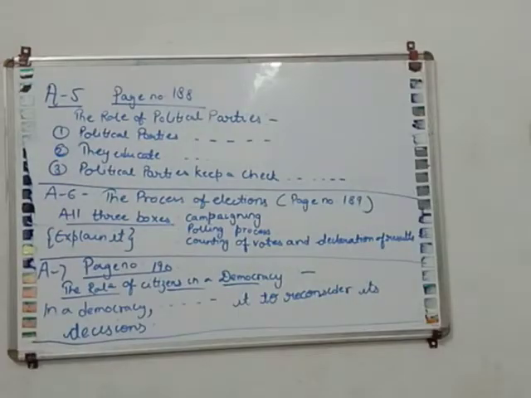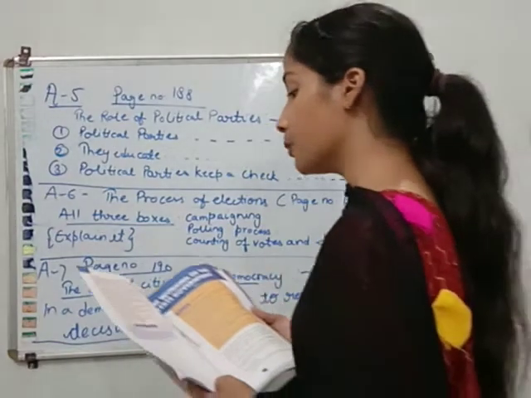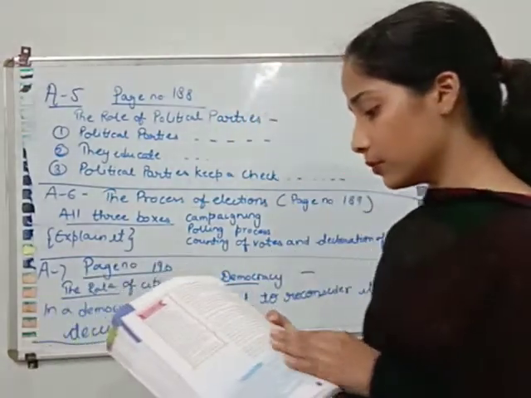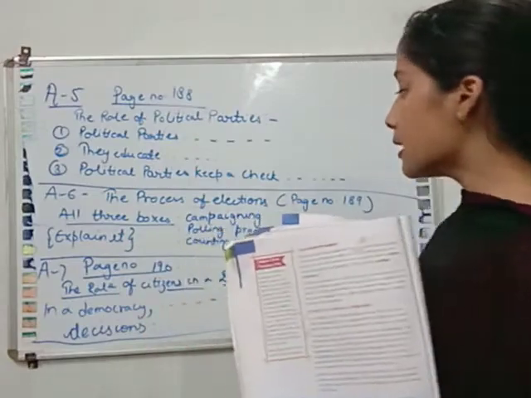I hope you have marked that. Now question number 7, the last question, is, why is the role of citizens important in a democracy? So open page number 190 of your book. The heading is there, "The role of citizens in a democracy." I hope the heading is visible to you. You have to write the two paragraphs in this, in a democracy till here, "force it to reconsider its decision."